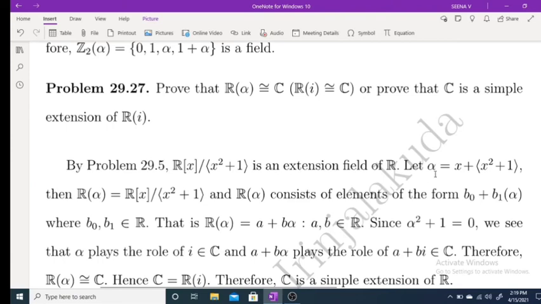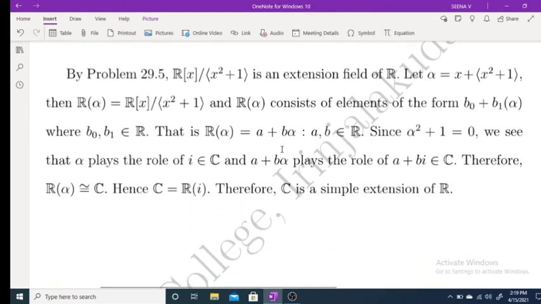if you take alpha as x + (x² + 1), then R(alpha) is actually phi alpha of R[x], and that is R[x]/(x² + 1). Now R(alpha) contains elements of the form b0 + b1 alpha, b0, b1 belong to R. That is, R(alpha) is of the form a + b alpha, a, b belong to R.